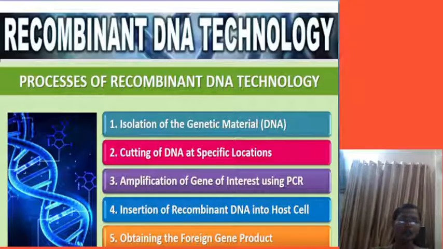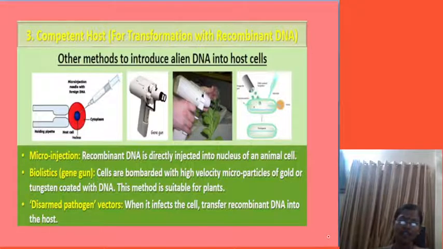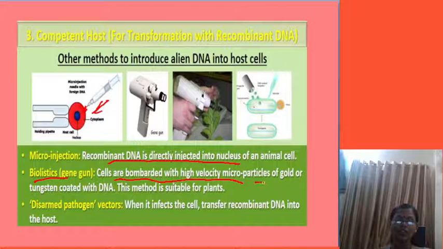Okay, now if we see other methods to introduce alien DNA, this is called micro injection. Recombinant DNA is directly injected into the nucleus of an animal cell, like this. Then biolistics: cells are bombarded with high velocity microparticles of gold or tungsten coated with DNA. This method is suitable for plants. This is called the biolistics method. And the other one is the disarmed pathogen vector.